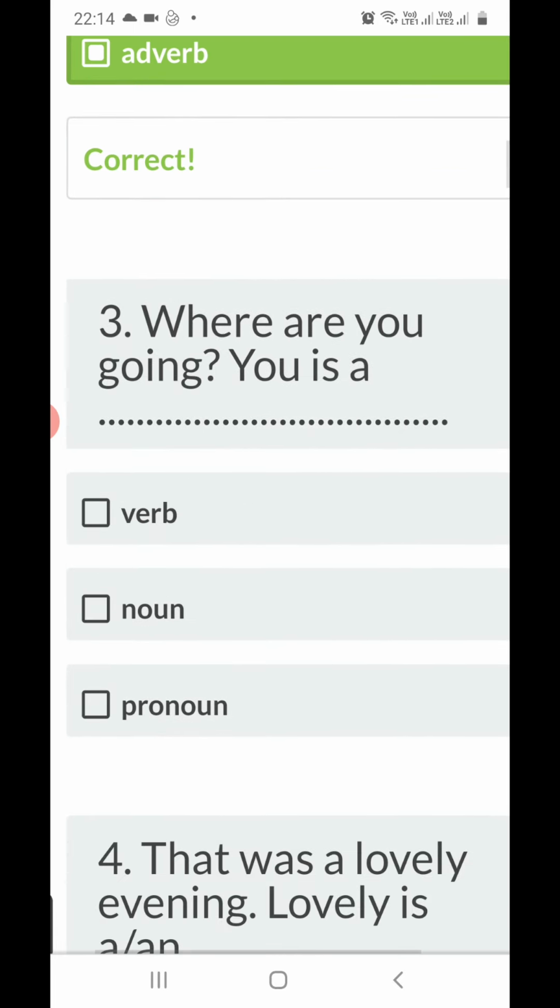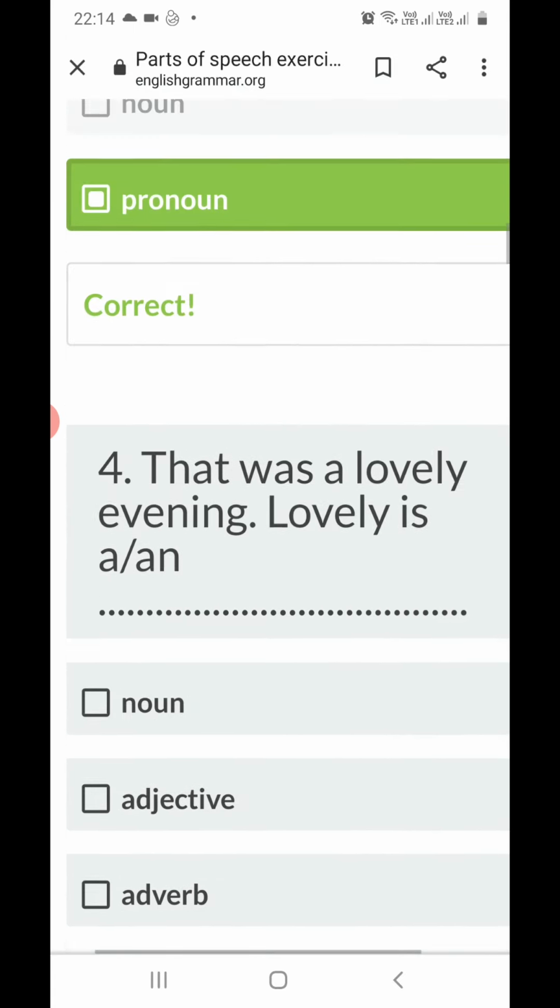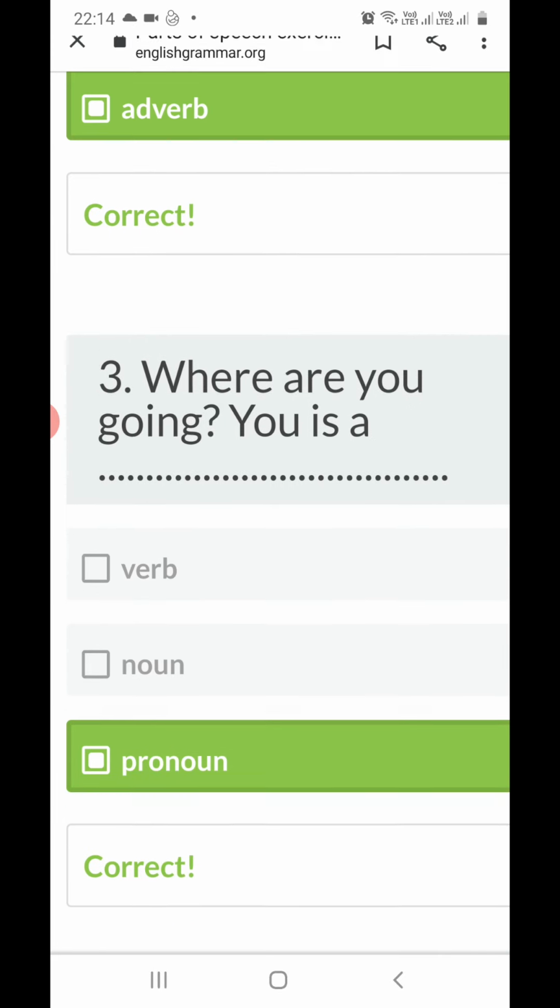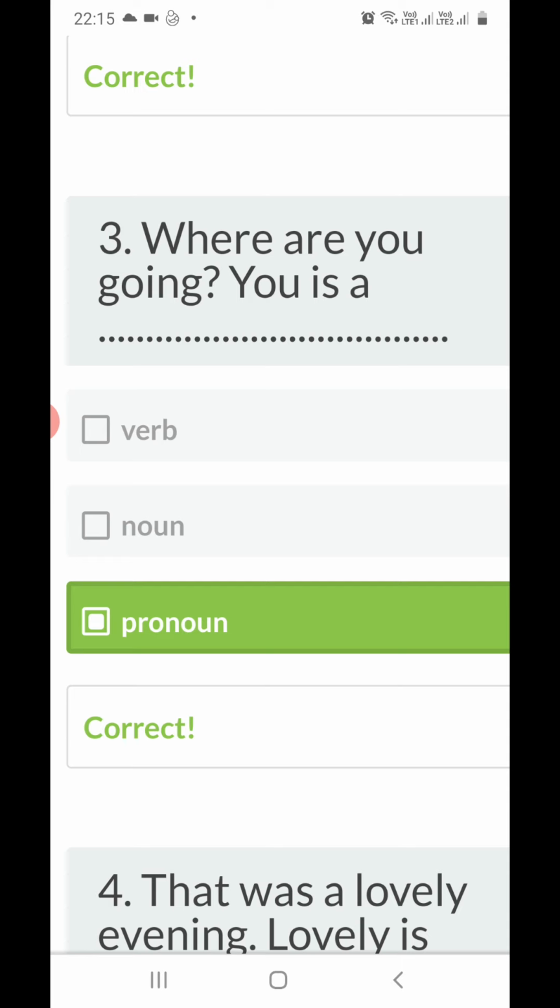Now third one, where are you going? So in this sentence, you is what? So words which we use in place of a noun are known as pronoun. All right, so what is you in this sentence? It's a pronoun. Okay, I'll give one example here of this. Rohan is not a good boy. He never studies. So in the second sentence, I have used he in place of Rohan, right? So he is what? Pronoun. Rohan is noun and he is pronoun. Understood? So the words which we use in place of a noun are known as pronoun.